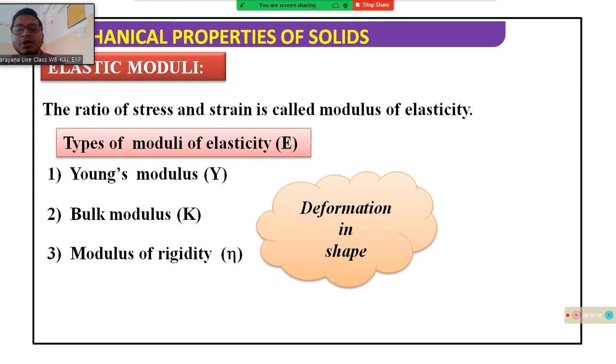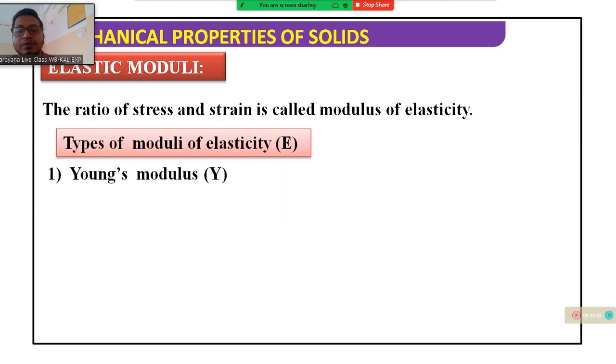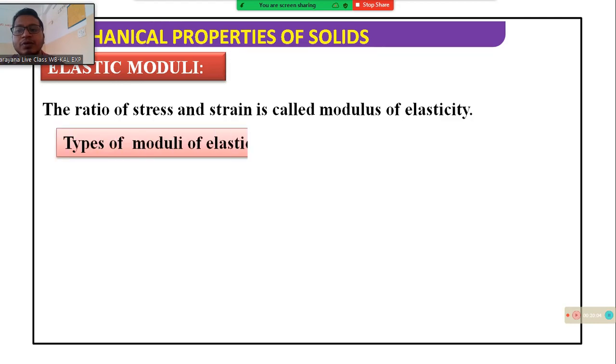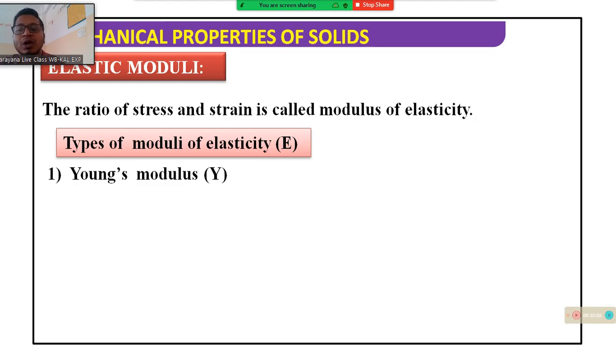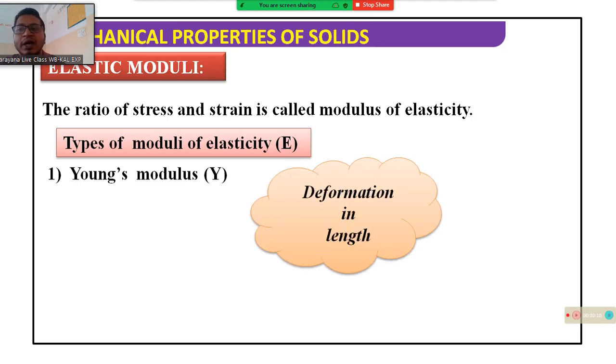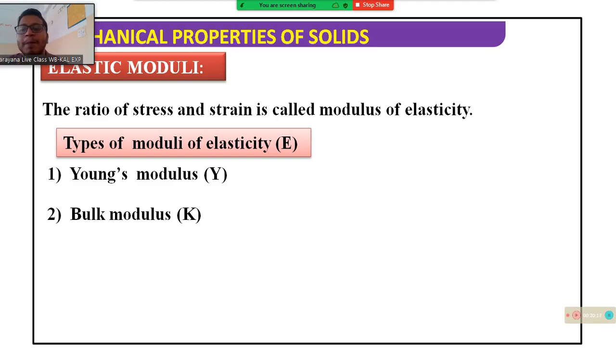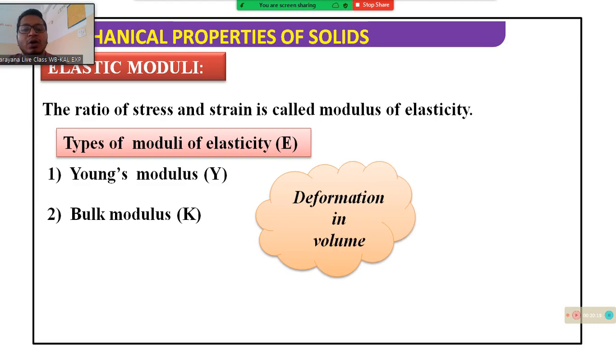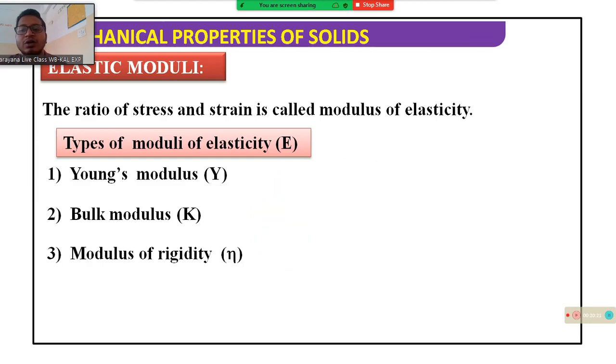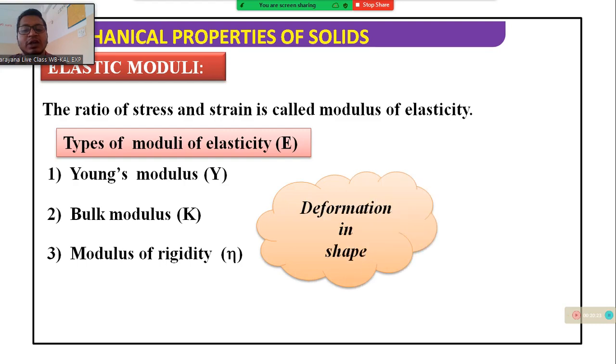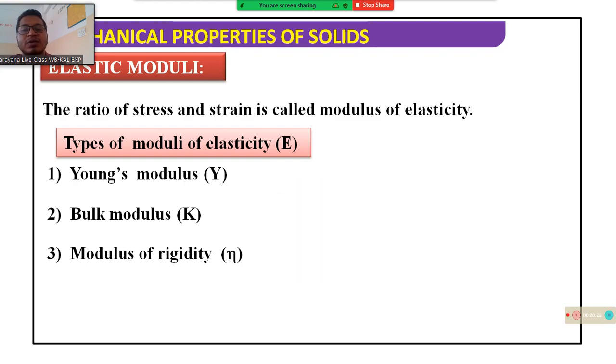I also repeat, the types of moduli of elasticity. The first is Young modulus. Why? This is deformation of the length; this phenomenon happens on the length. The second one, bulk modulus; this phenomenon happens on the volume. The third one, modulus of rigidity; it happens on the deforming of the shape.